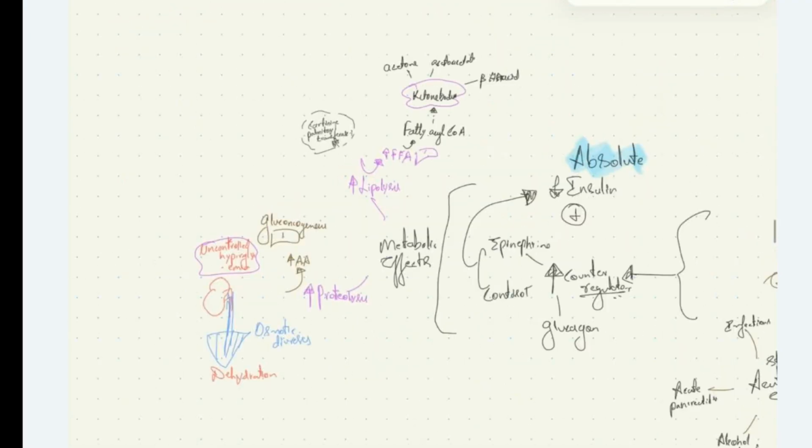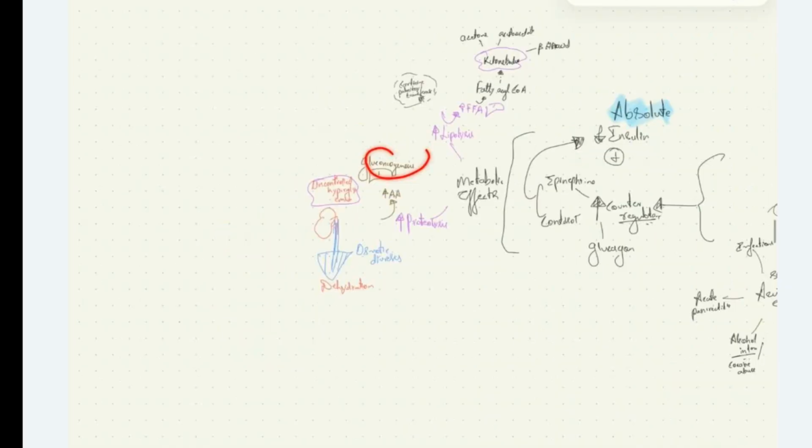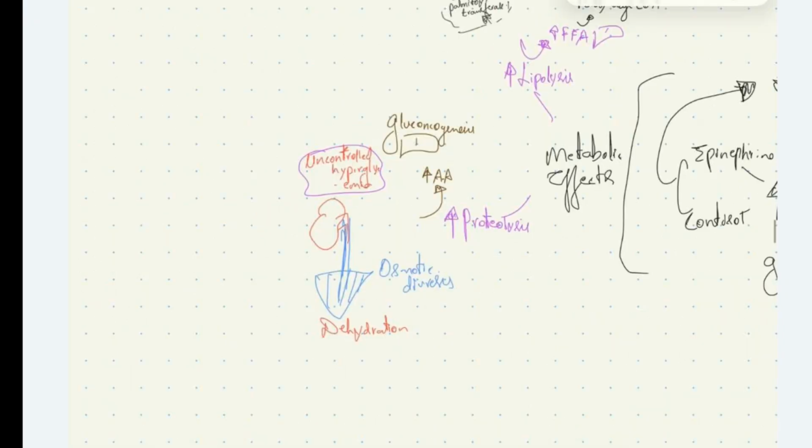Also, due to these hormones, there will be increased proteolysis, which causes increased amino acid levels, which are then directed to the liver to generate glucose by gluconeogenesis. This gluconeogenesis will cause uncontrolled hyperglycemia.